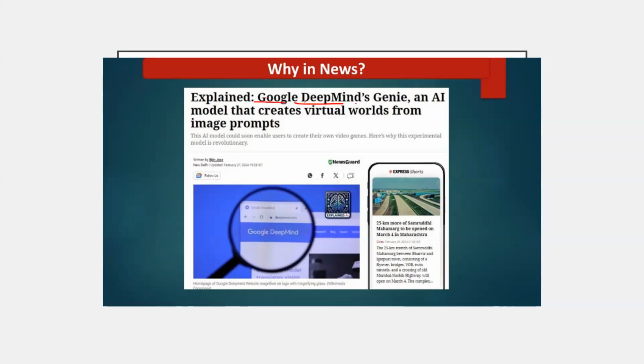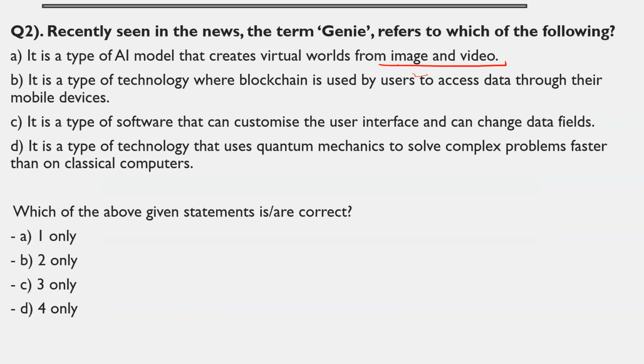Google DeepMind's Genie is an AI model that creates virtual worlds from image and video prompts, right? So this AI model can generate interactive video games from just a text or an image prompt, right?